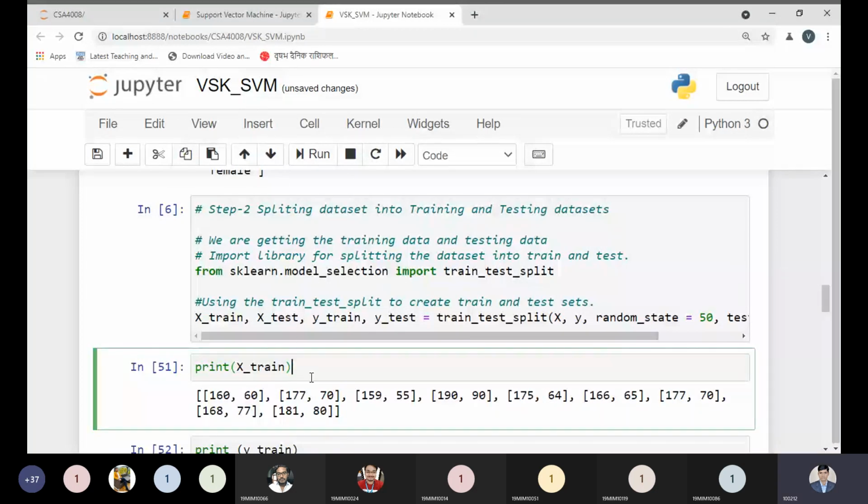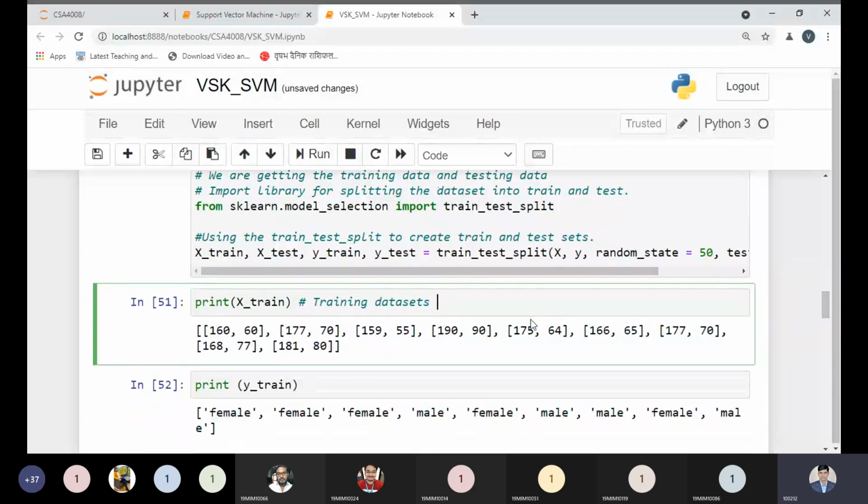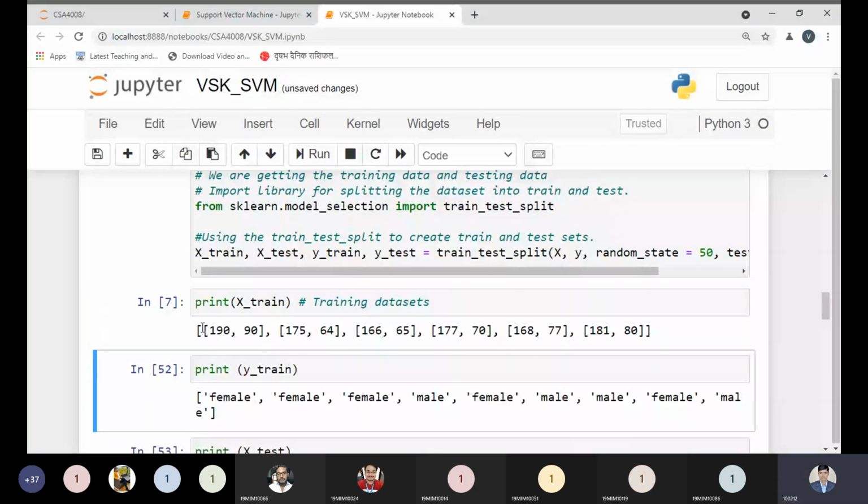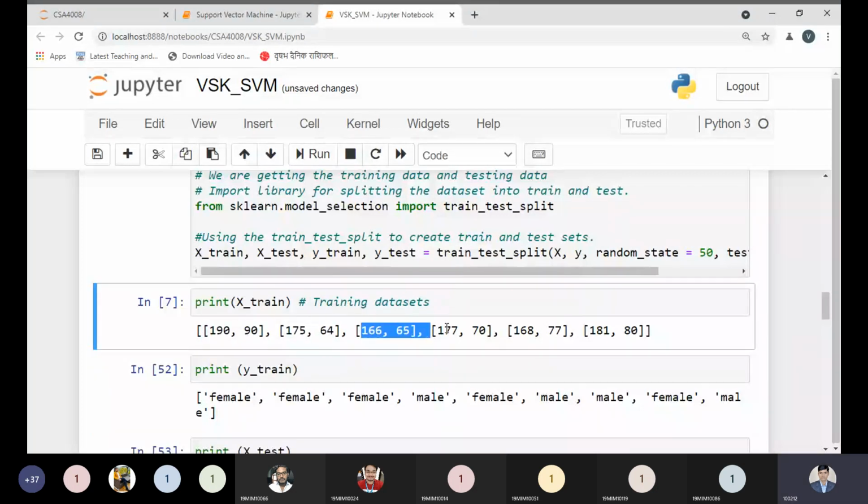Now let me print the value of x_train. It contains the training data set. Okay, so let me execute this code. Yes, it is executed. So 50% of 13 would be 6.5. Let me know how many values are coming into the training: 1, 2, 3, 4, 5, 6. So 7 values are coming to the testing data size. So here what we have observed is the testing data size is bigger than the training, but no problem.